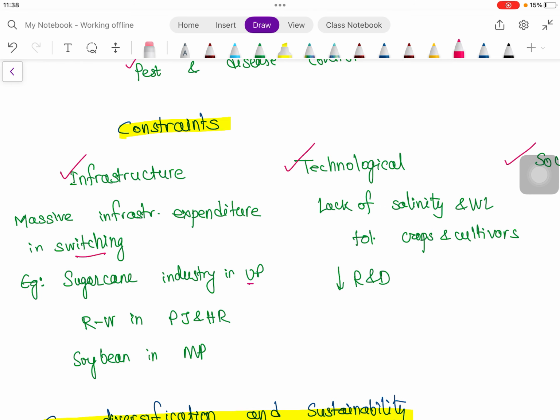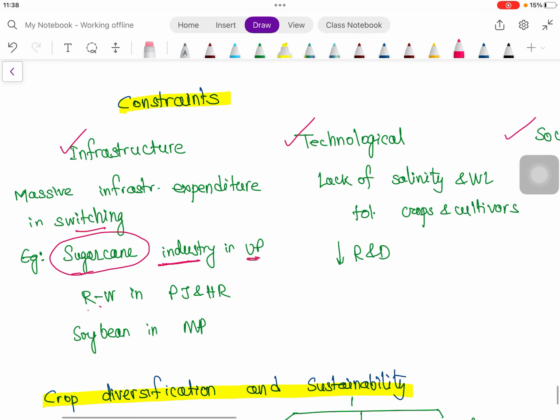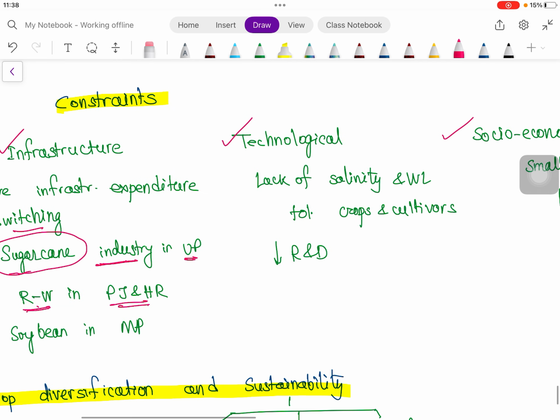For example, in UP, the sugarcane industry is well established, but if we replace this water intensive sugarcane with some low water intensive crop, then those investments will actually be wasted. Then rice, wheat in Punjab and Haryana is well established, and if we suddenly replace that, there will be many problems associated with it.